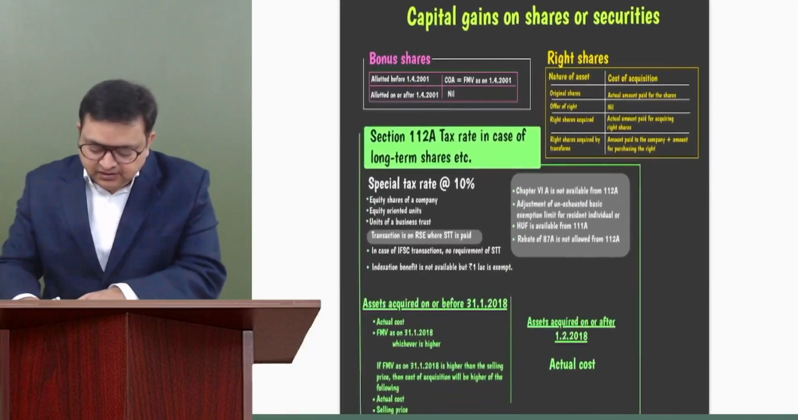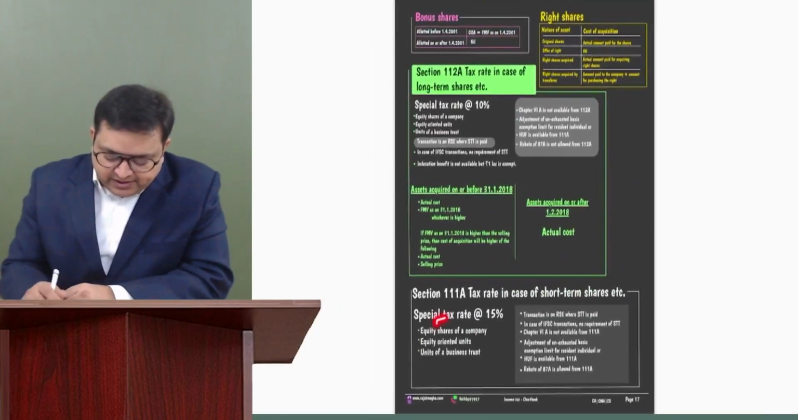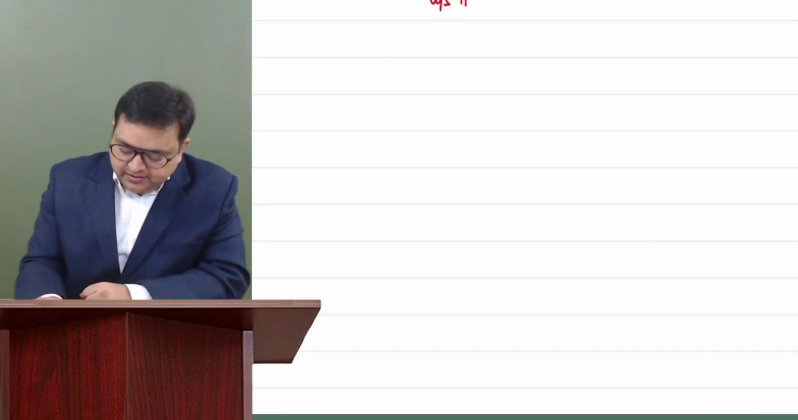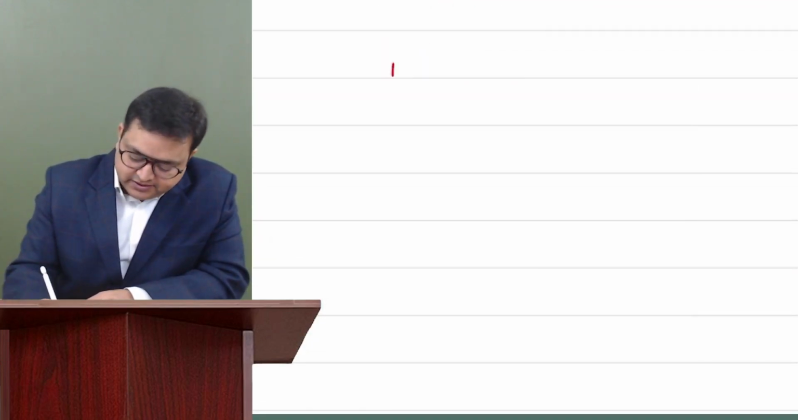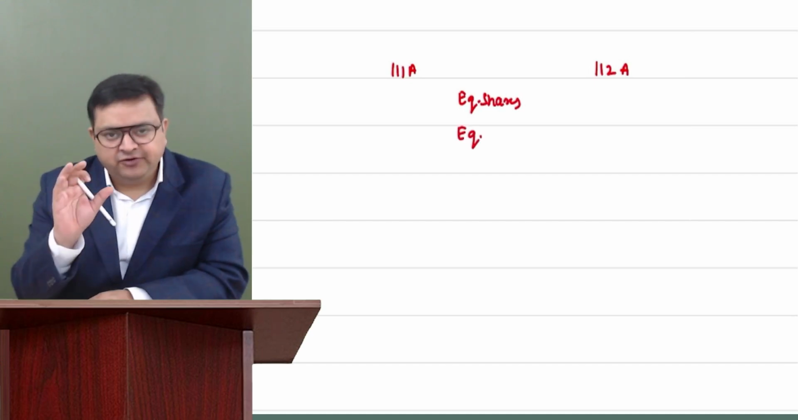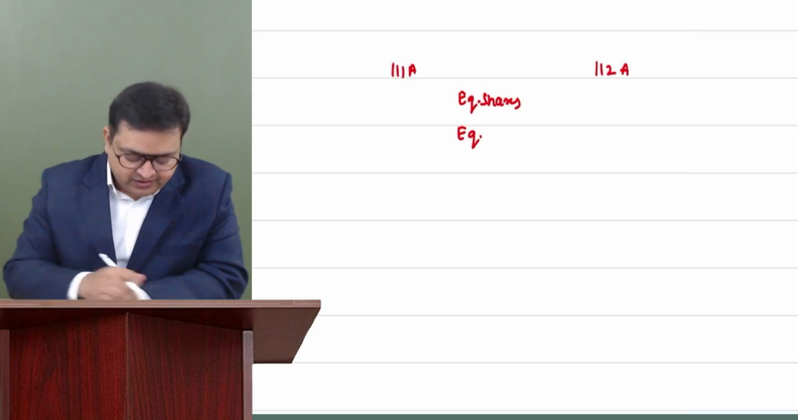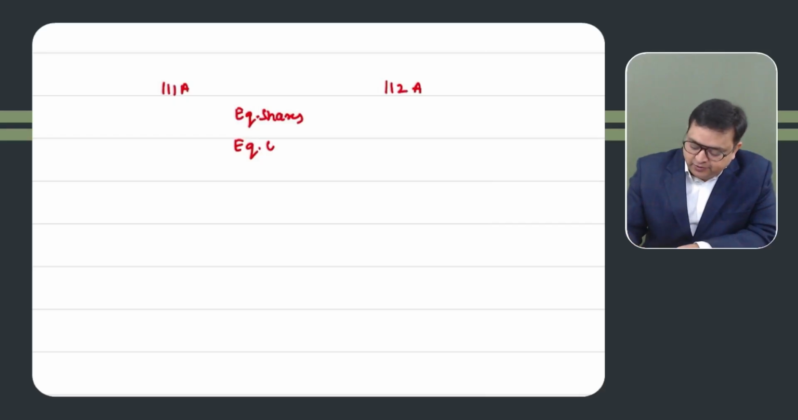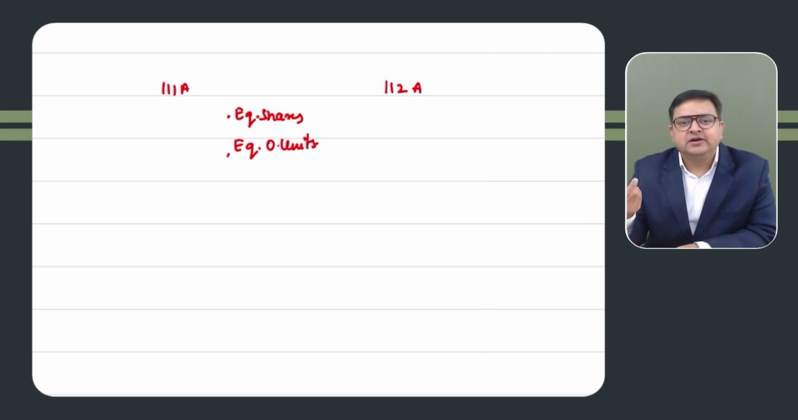Next, 112A and 111A. See, whenever equity shares or equity oriented units are transferred, mainly for your examination, equity shares are most important. There is one more, units of business trust, but that is not in your course. Mainly for your examination purpose, equity share is most important.